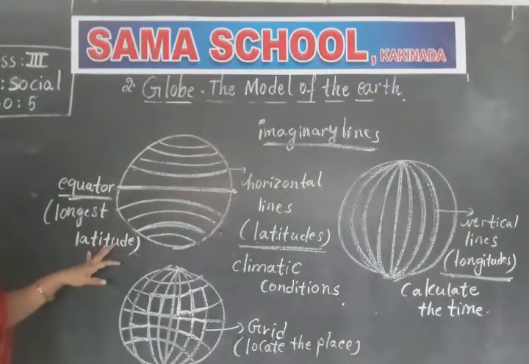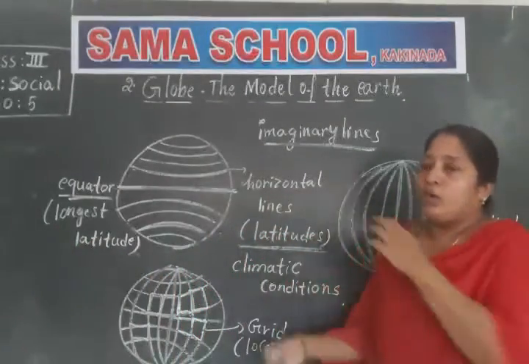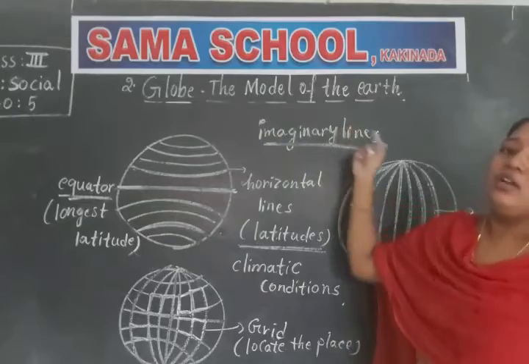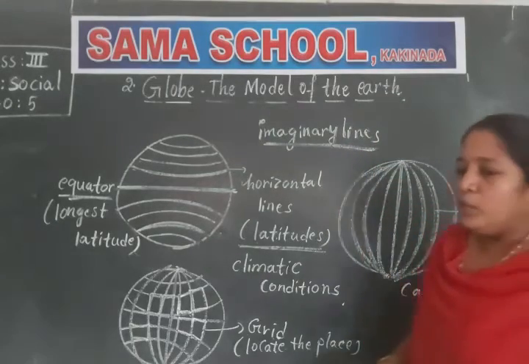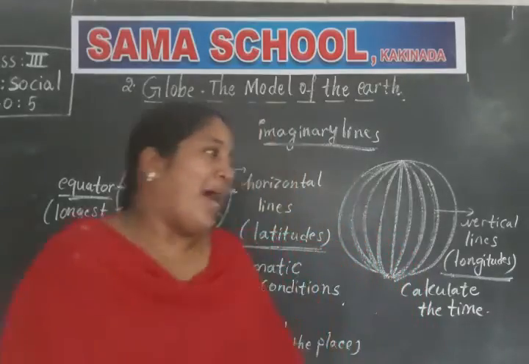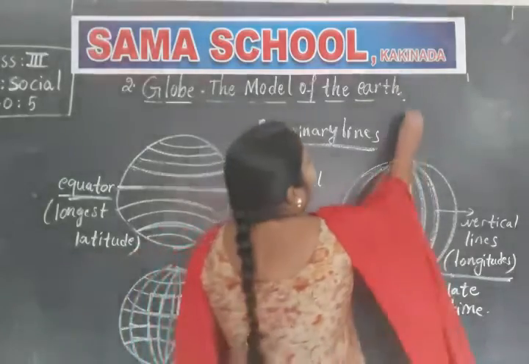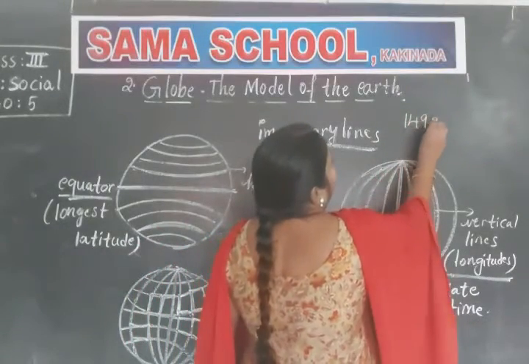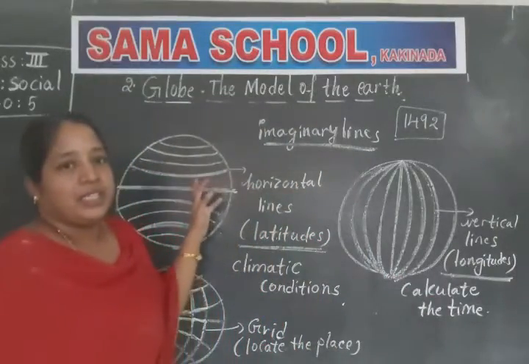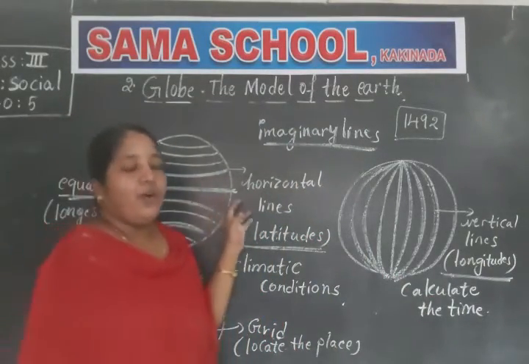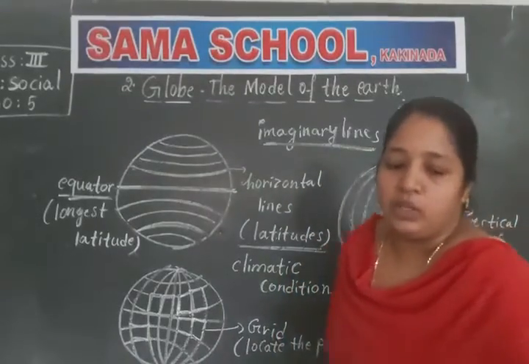Clear, children? Okay. So in this session, what we learned? What is globe, children? The model of the earth is called globe. And who made the first model of earth? Martin Behaim. In which year? In 1492, this person prepared the model of the earth. First time he made the model of the earth. Clear, children?